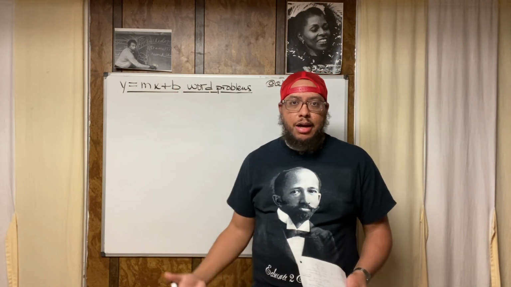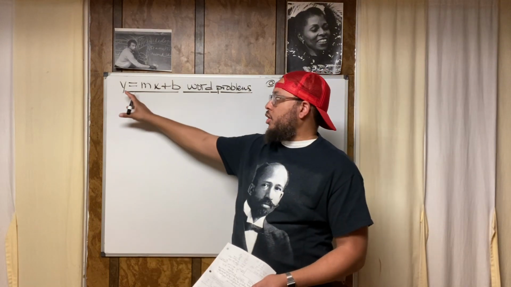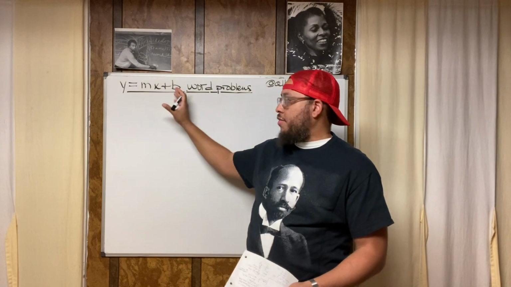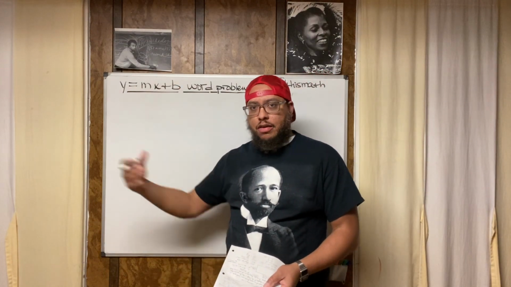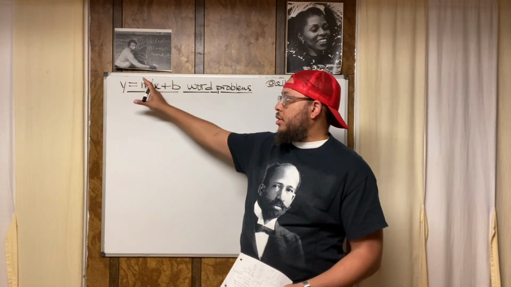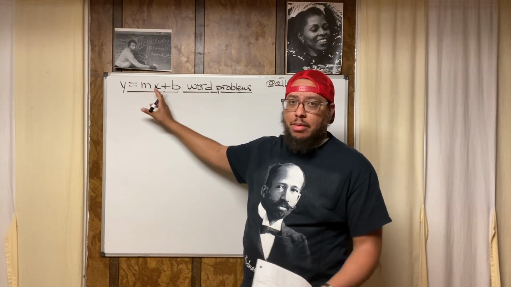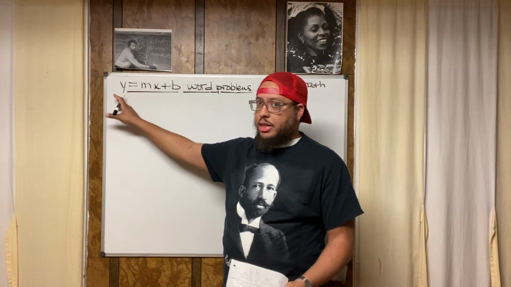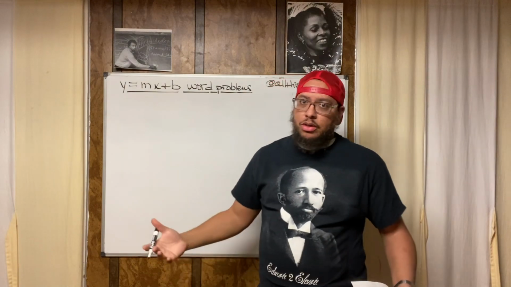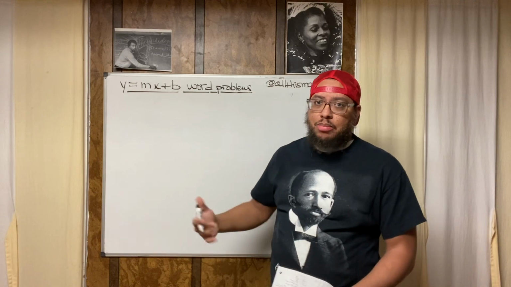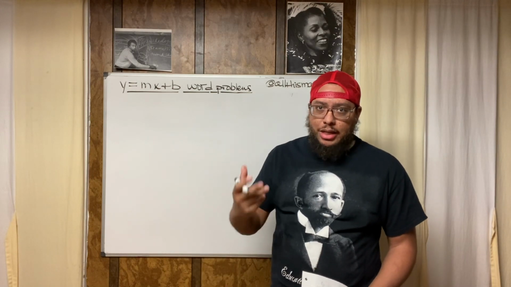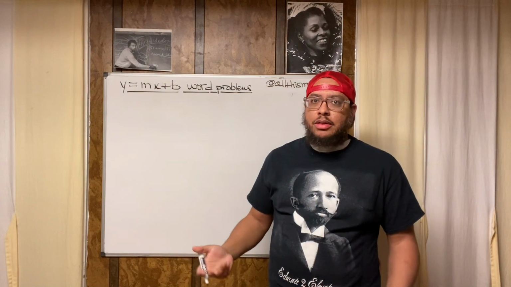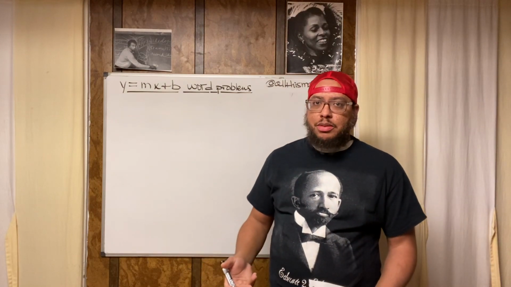Like if you just work a job and you get paid hourly, really you're only worried about y equals mx, and B is represented by zero because you don't have a lump sum of money that they're giving to you up front. So you take your hourly wage, multiply by the number of hours you work, and you should be able to calculate what your gross pay should be for that week or that 2 weeks or whatever the pay period is. You know what I'm saying? So whenever you calculate your paycheck, you are using y equals mx plus b. Straight like that, whether you want to believe it or not. All right? You're using y equals mx plus b.